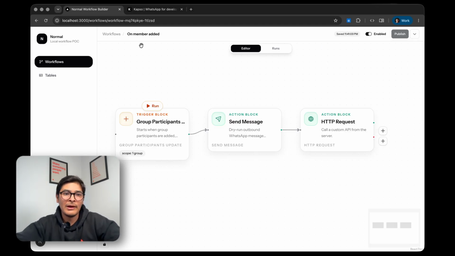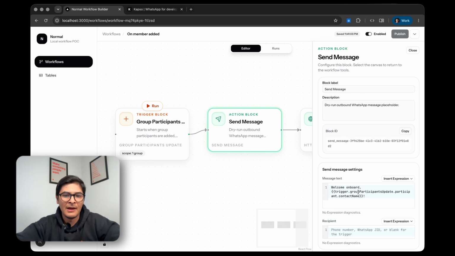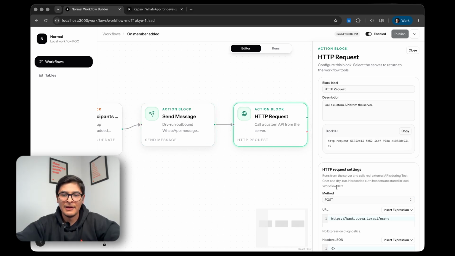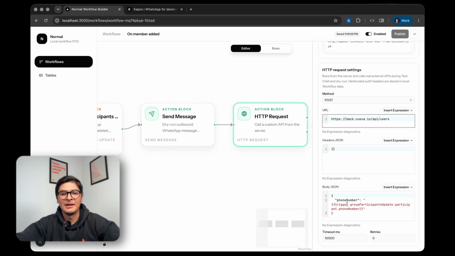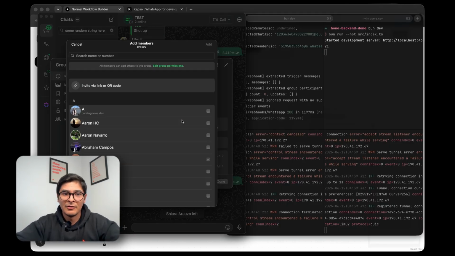So for example, I have this onMemberAdded workflow. This will trigger whenever a new participant enters the group chat. It will then send a welcome onboard message. And finally, it will call an API to persist the user in a database. Right now, it's just a CSV file locally. Let's test this by adding a member to the group chat.